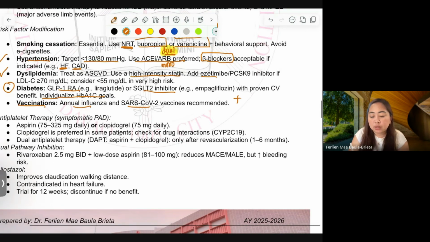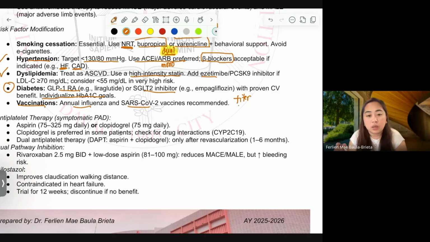Ay meron ng titer. Merong titer checking dito sa Davao. I'm not sure kung sa ibang lugar meron ba. I just knew it sa SG Diagnostic for those who are here in Davao City. Sabi nung manager, meron daw silang COVID titer to check if your COVID vaccine is still working or not. So, pwede kayong magpa-COVID titer.